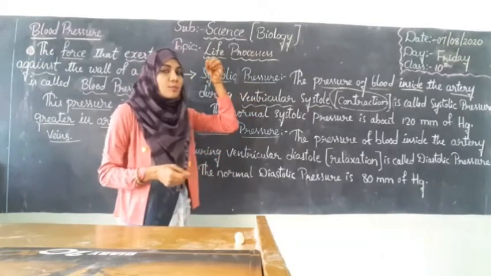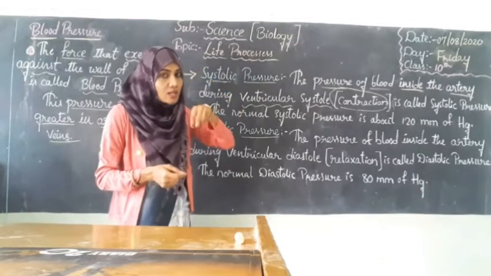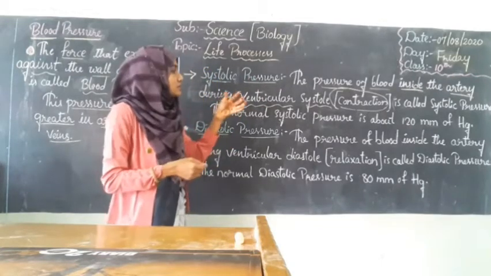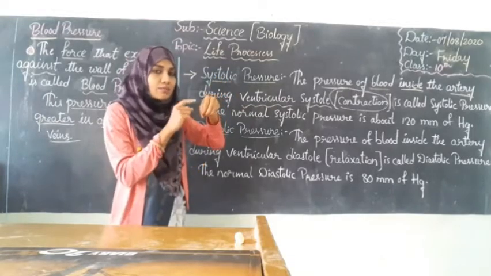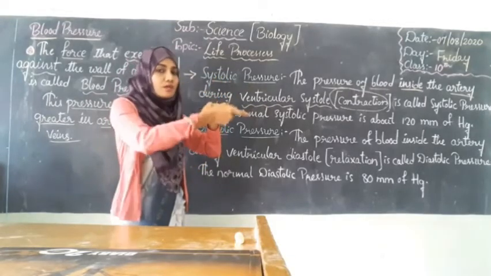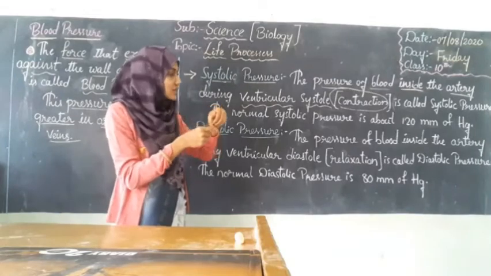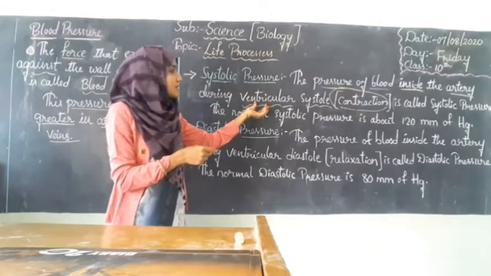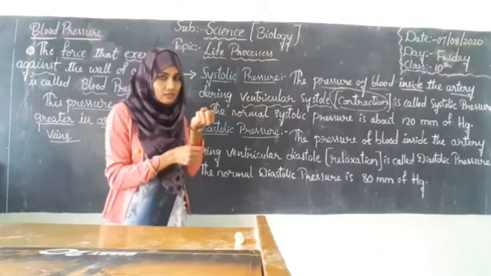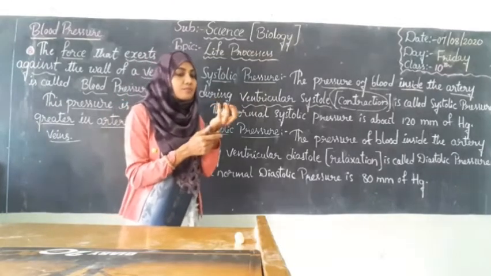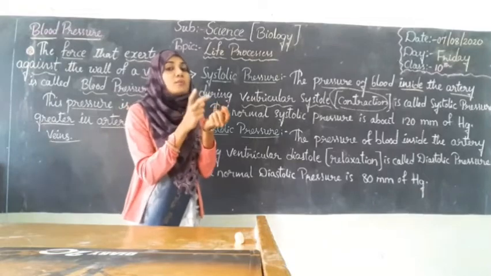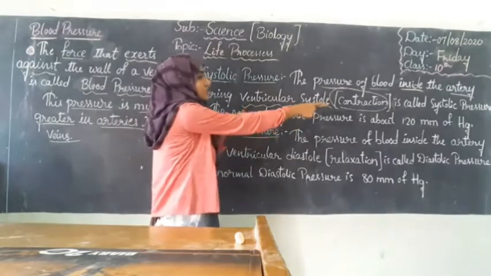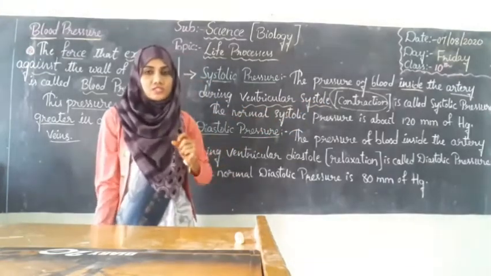As soon as the blood enters into the ventricle chamber, after that, the blood will again come out from the ventricles. During that, the ventricle will contract, right? And as the ventricle contracts, the force of the blood will get more, and that force is nothing but the systolic pressure.